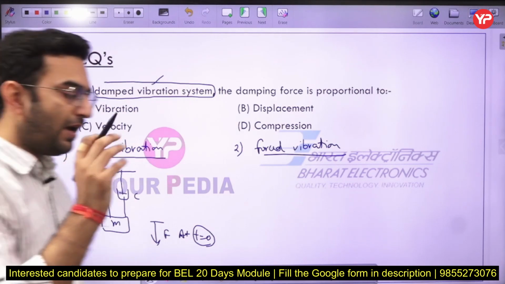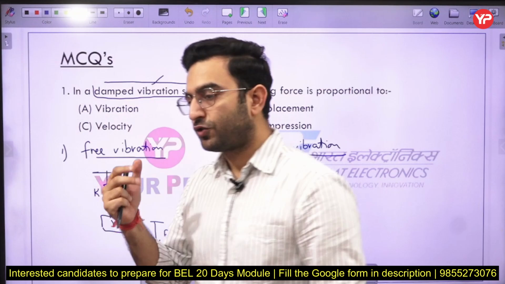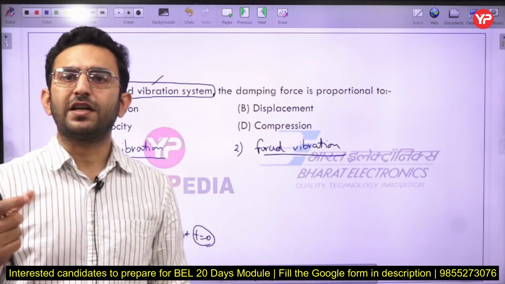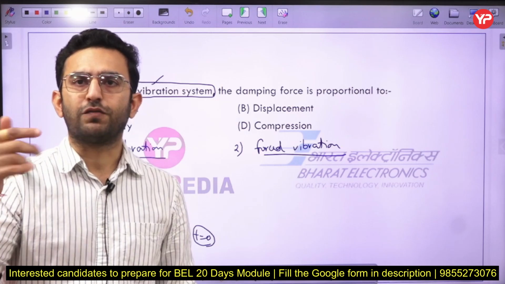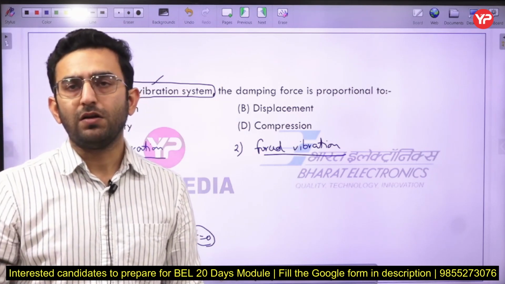For example, let us say there is a vehicle which is switched on and is standing at the traffic lights. In that case, the system will continuously vibrate. Why is it vibrating? Because there is an unbalanced force acting over the vehicle.